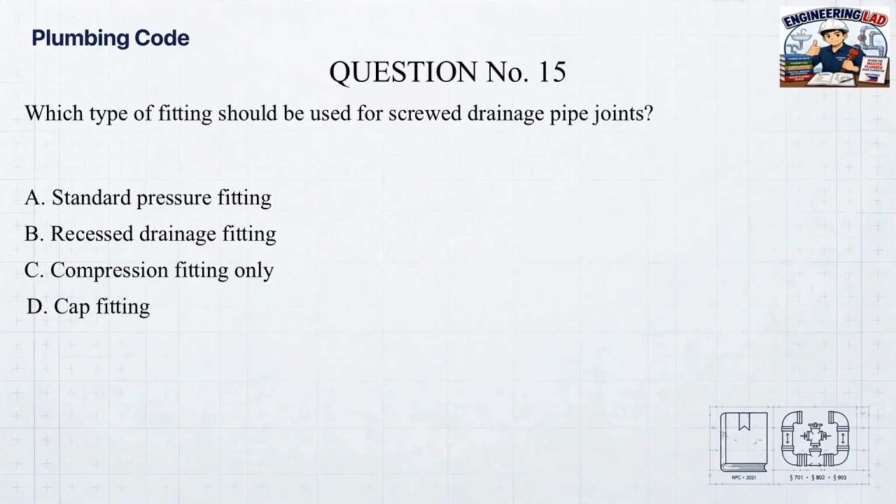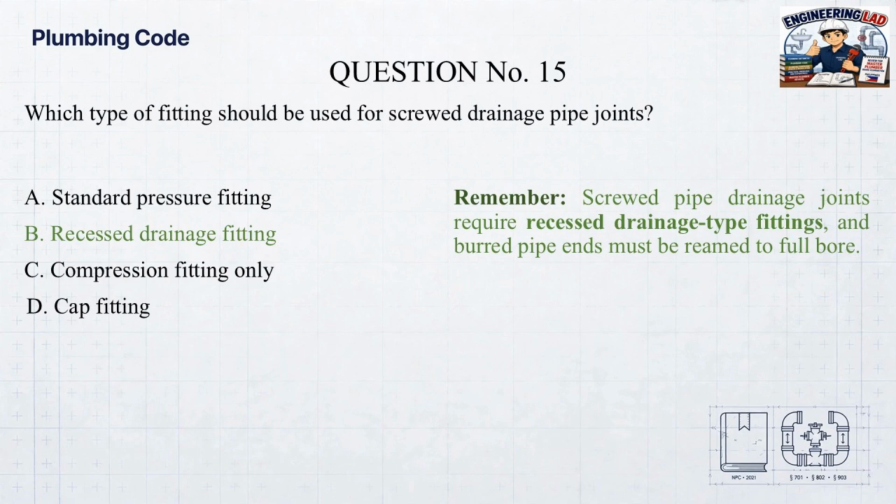Correct answer. B. Recessed drainage fitting. Remember, screwed pipe drainage joints require recessed drainage type fittings, and cut pipe ends must be reamed to full bore.